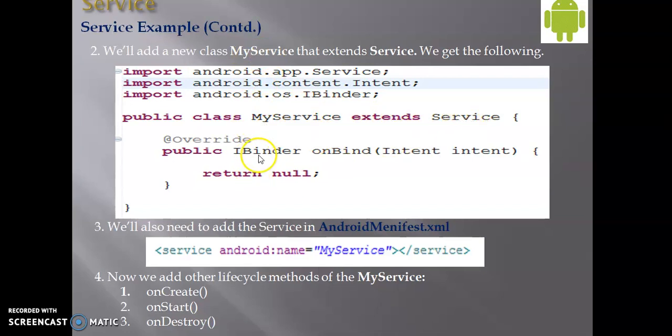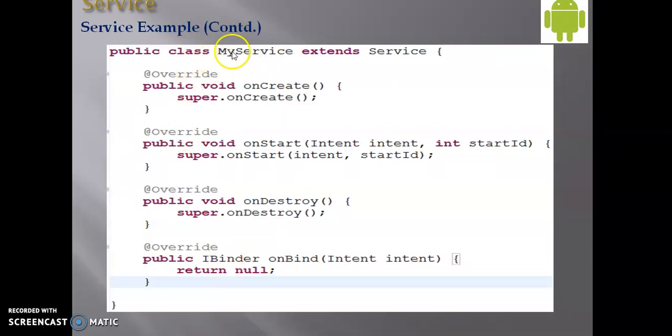and it overrides the onBind method, which returns an IBinder. Okay, and after that I have already told you that you have to add that particular service in the manifest file under the service element. So in the service element, in the attribute android:name, I have added MyService. Okay, now we have to add other lifecycle methods for MyService, like onCreate, onStart, and onDestroy. So here you can see in MyService I have added the onCreate method, onStart method, and onDestroy method, and it is overriding the IBinder.